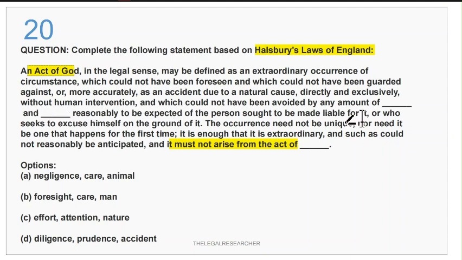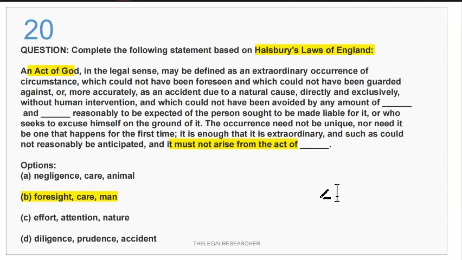So this should be the best one. Even if you take option C, effort and attention, and fill it in here, the third blank is nature, which will not be correct. So definitely option B will be the correct answer.